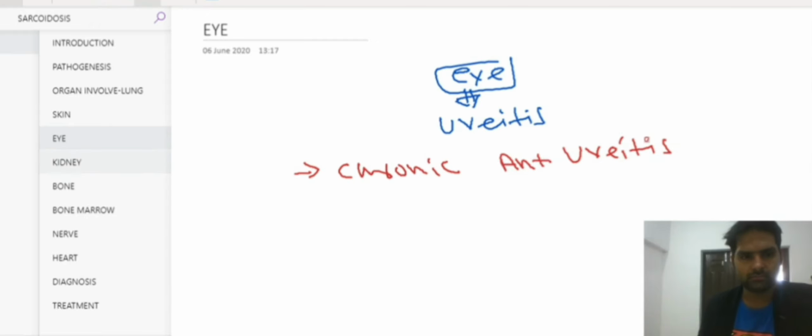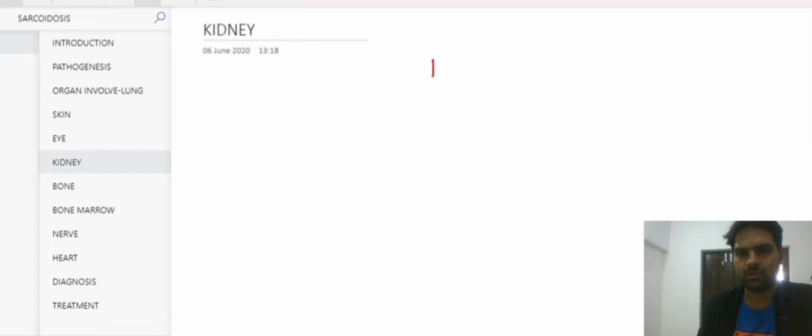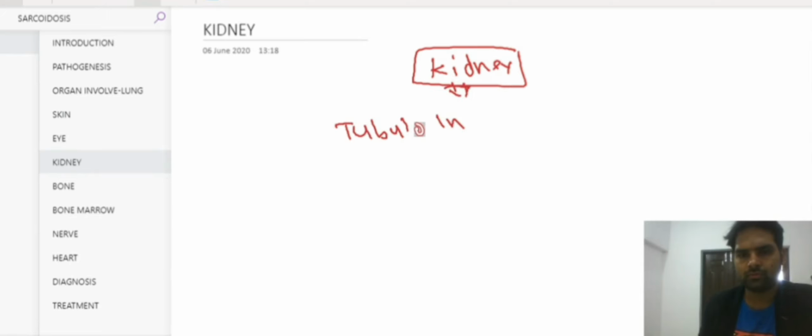Okay. Now the next organ is the kidney. In the kidney, the most common lesion, the most common pathology that can be seen, is tubulo-interstitial disease.